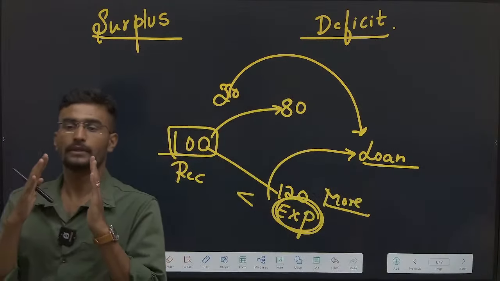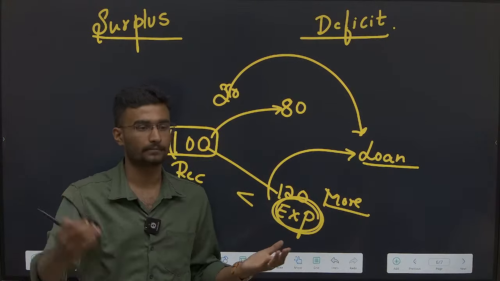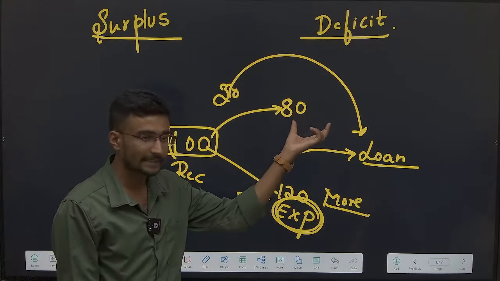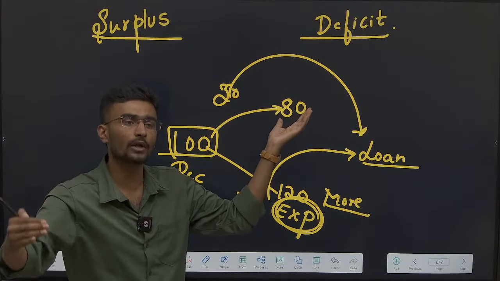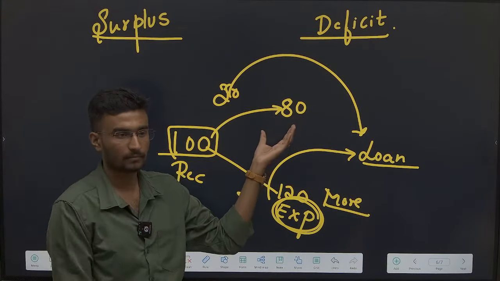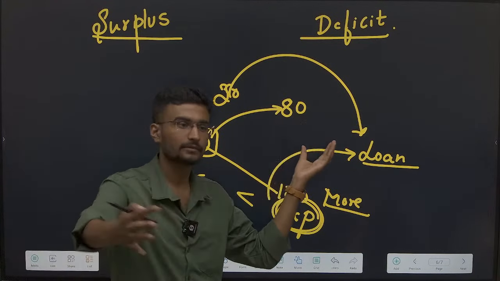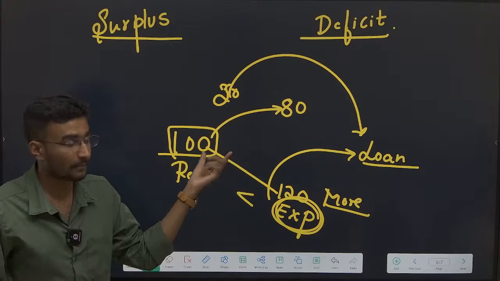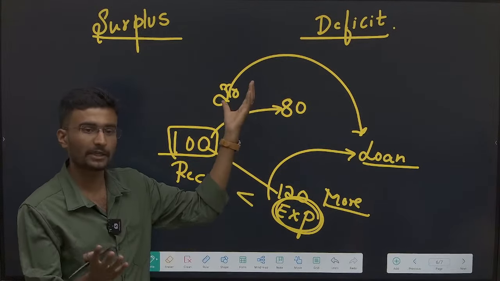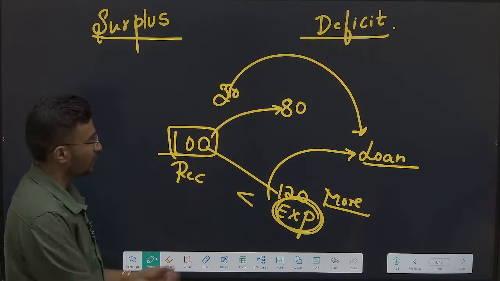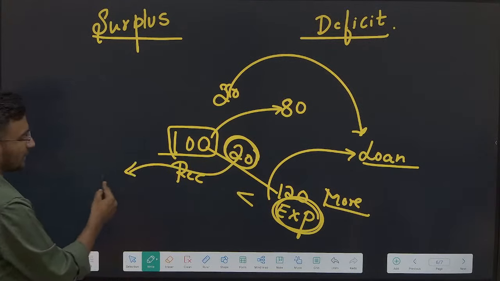See, for developed countries, going for surplus works, because infrastructure has already been set up. But developing countries like India should always go for more money multiplication. Money multiplication means we should invest, even by borrowing. If you go for surplus, 20 rupees you just save. But if you use this 20 rupees for day-to-day functioning, that is wrong.